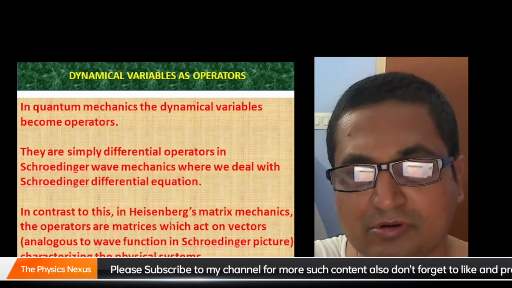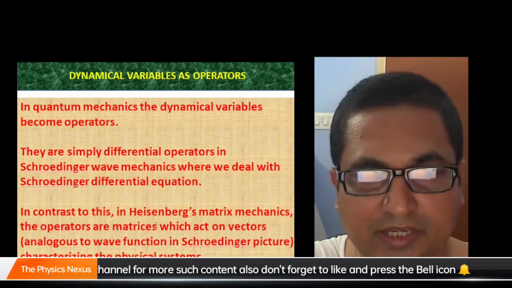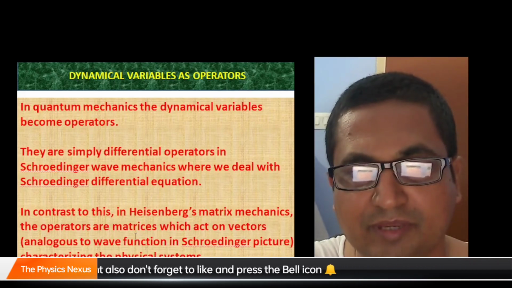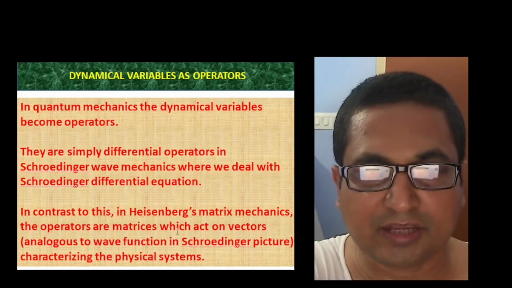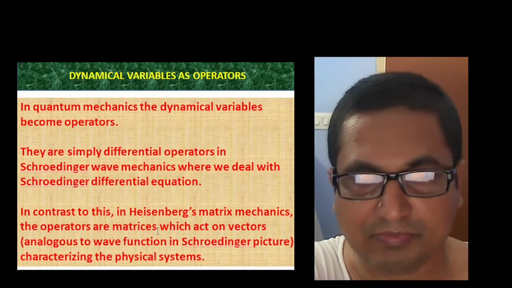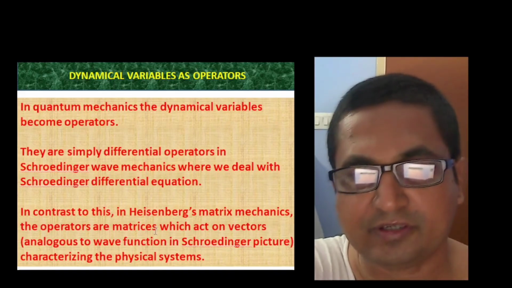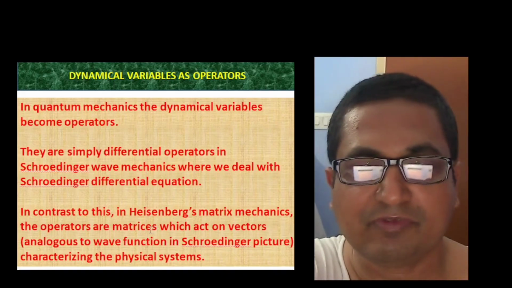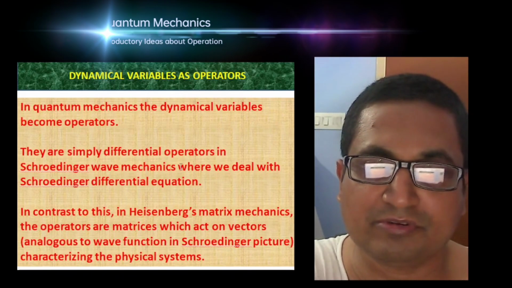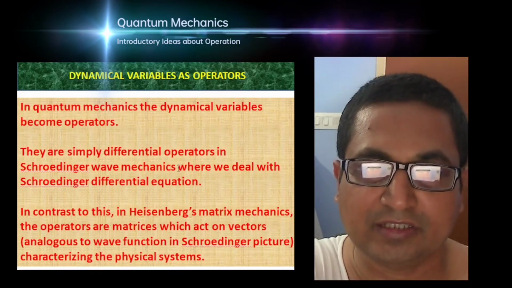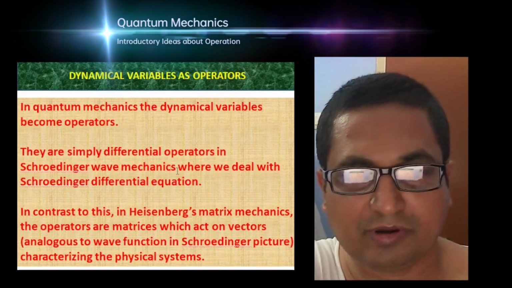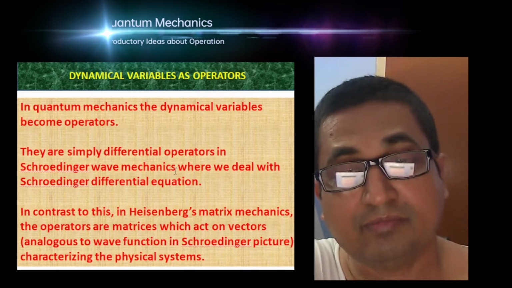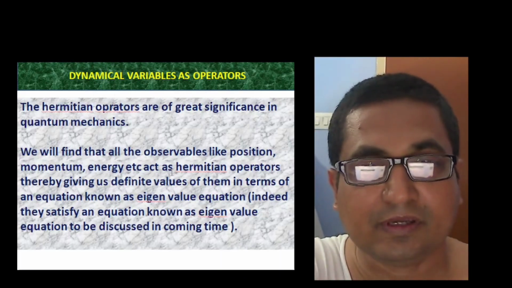While connecting to Heisenberg's matrix mechanics, the operators are found to be matrices which act on the vectors, and the vectors are nothing but the wave functions in the Schrodinger picture. So in a nutshell, in the Schrodinger picture we find operators as differential operators, and in matrix mechanics developed by Heisenberg, the operators are simply matrices.